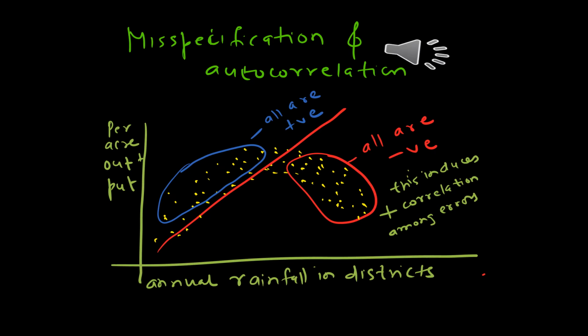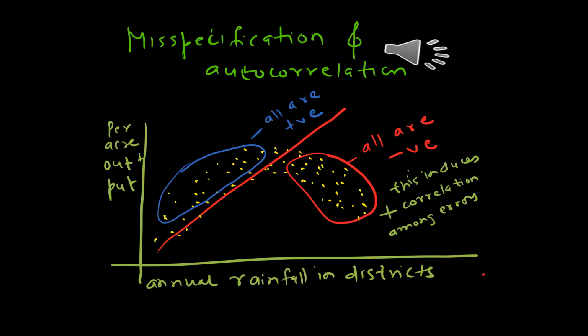How does serial autocorrelation arise through misspecification? Look at the following diagram. On the y-axis, we have per capita agricultural output across various districts in a country. On the x-axis, we have annual rainfall in each of these districts.